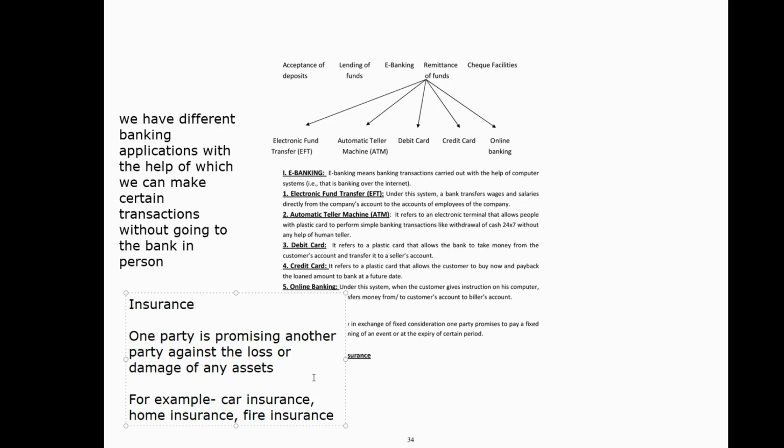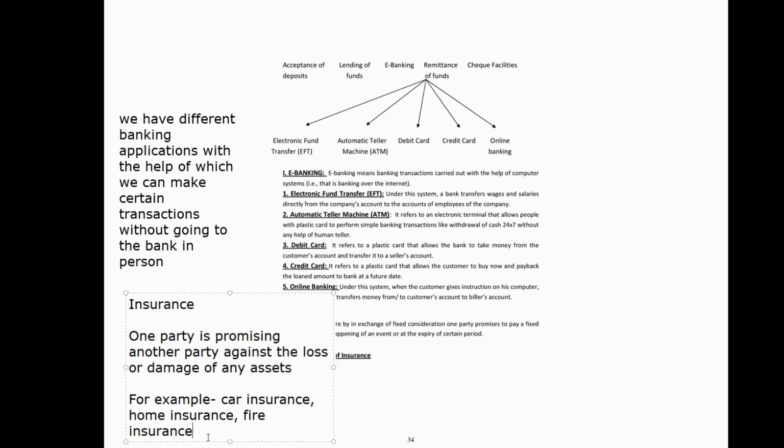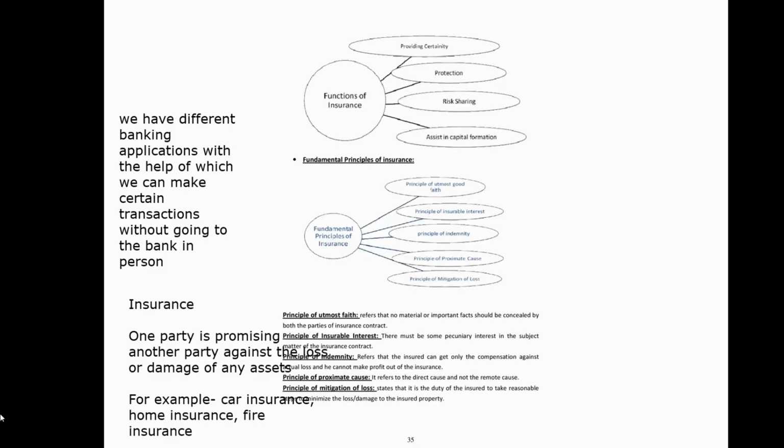We might face a car accident, we might face a loss from damage to our home, we can have a fire in our homes. At that time, they will provide us that amount. They will help us with the value of the asset. Okay, at that point of time. So why will they do that? What is the reason? Because we will pay a certain amount to them, which is known as a premium. We will pay a certain amount to them every year so that they can help us whenever we get into any problem with our assets.